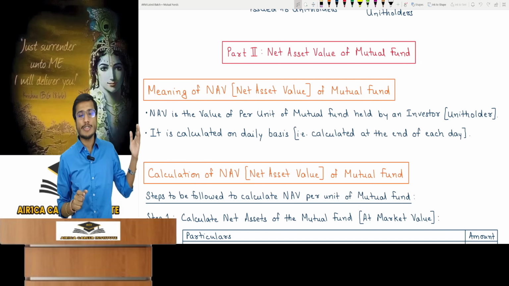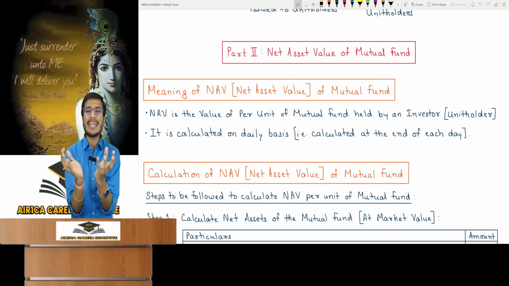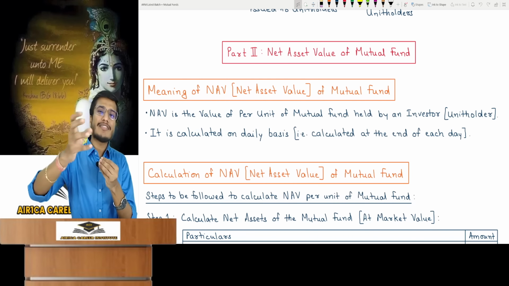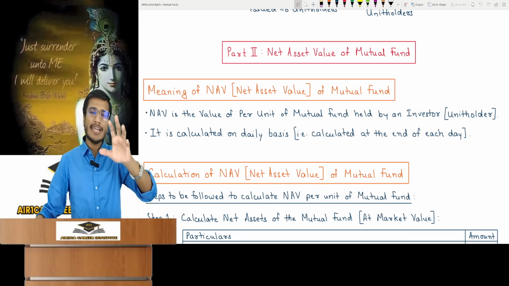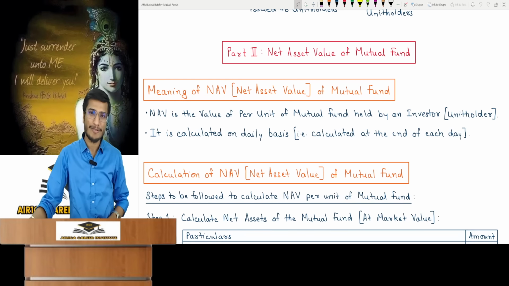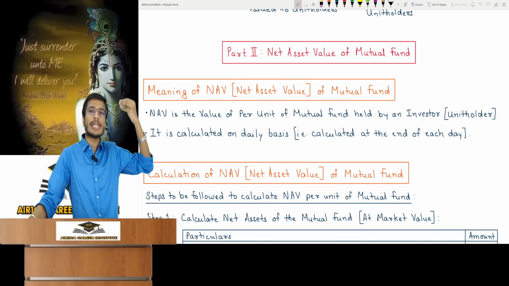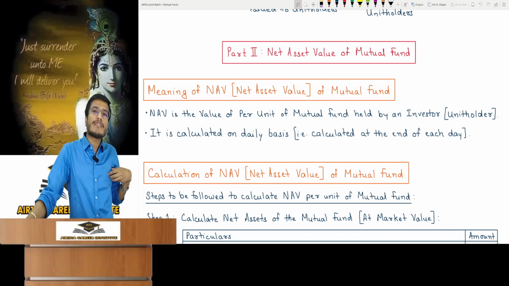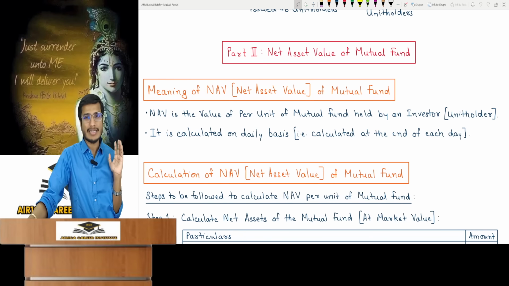That price, the NAV, is what the buying and selling of mutual fund units happens at. I told you it's an open-ended fund. Investors buy and sell directly from this fund at the NAV. Generally, it happens at the NAV. However, any specific adjustments to this will be discussed later. NAV, the unit price, is not determined by demand plus supply because it is unlisted. The mutual fund itself is directly responsible for issuing new units or repurchasing them.